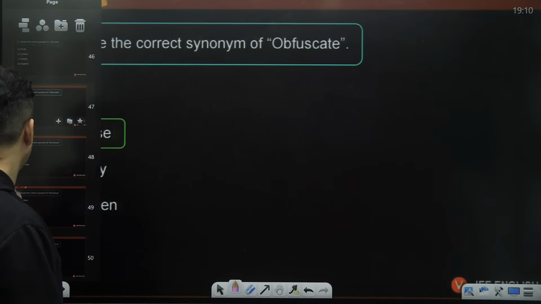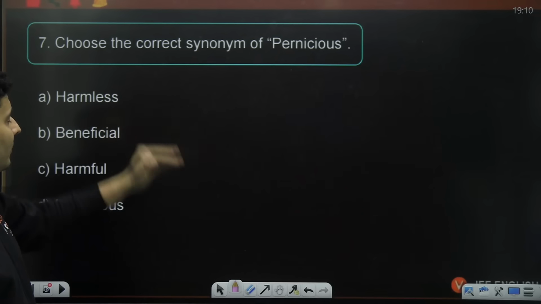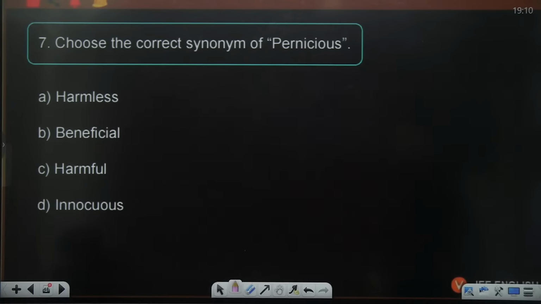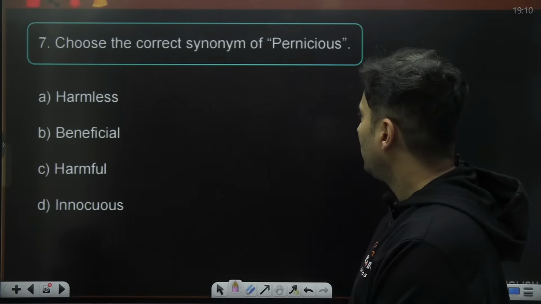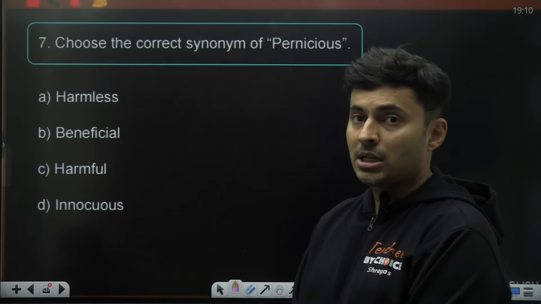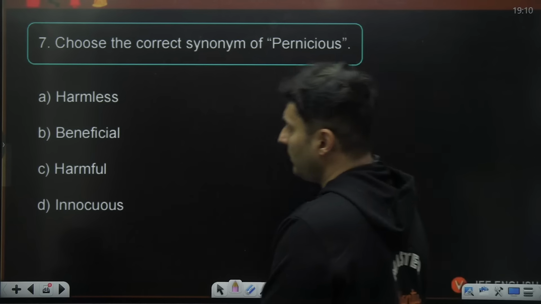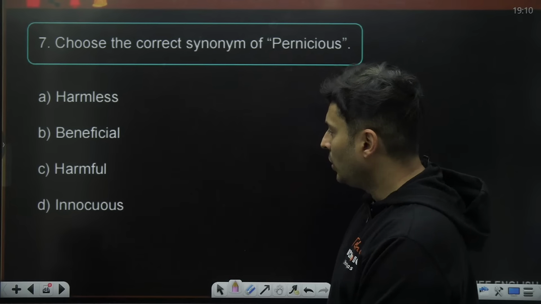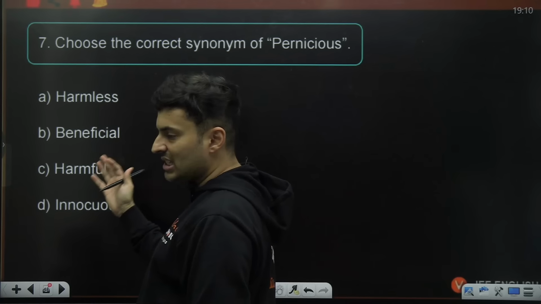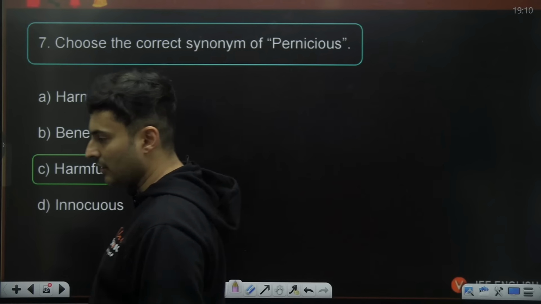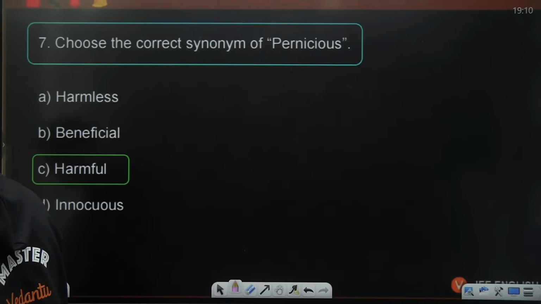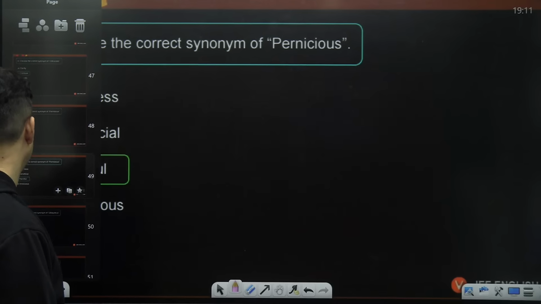And here it is. What is the synonym of the word pernicious? Pernicious. That person is very pernicious, meaning that person is very dangerous, so very scared you should be. So definitely not harmless, beneficial, harmful, innocuous, no, harmful. You are scared, you are worried that person is dangerous, so harmful should be the right answer. Very good. To confuse your enemy, you have to confuse yourself first. All right. So moving on to the next one.